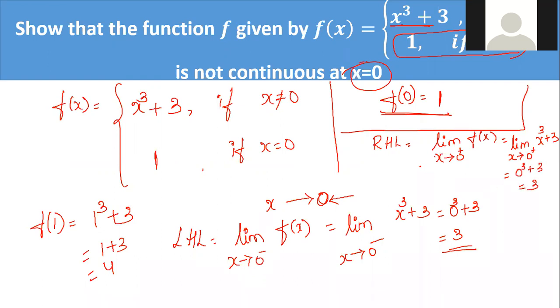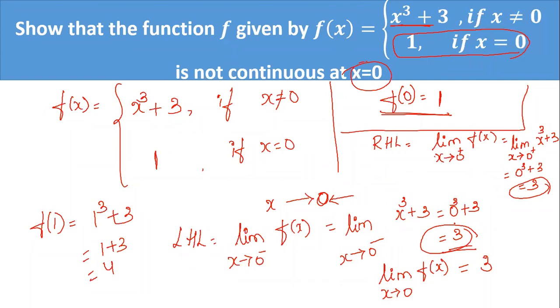So you can see that left hand limit and right hand limit are equal, correct? Both values are equal. So the limit exists. So what is the value of the limit? F of x as x tends to 0 should be equal to what, students? Left hand limit is 3, right hand limit is 3. So both are equal, which means limit exists. So the value of the limit should be 3.